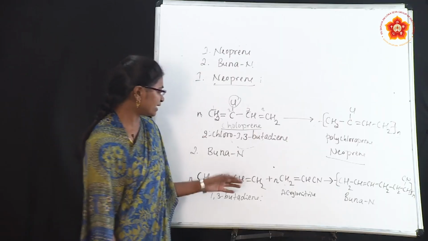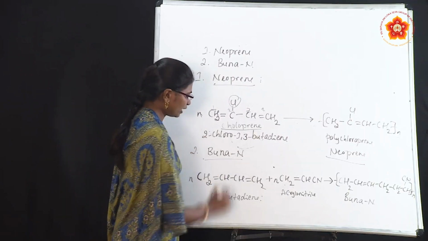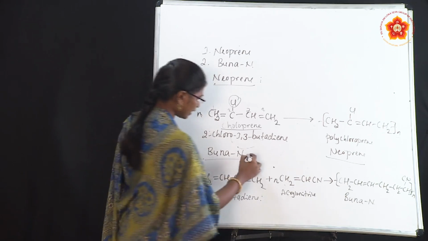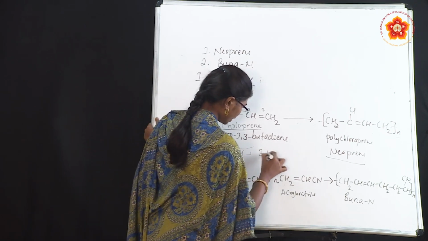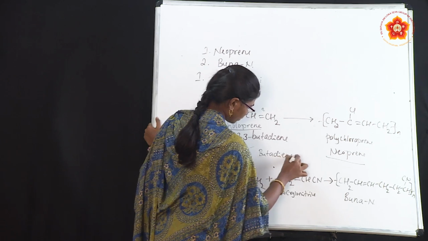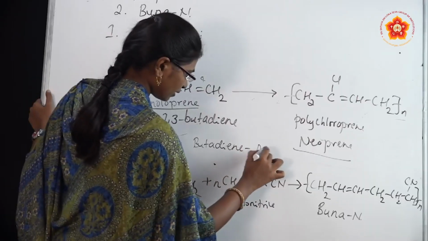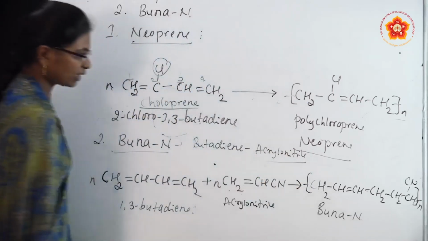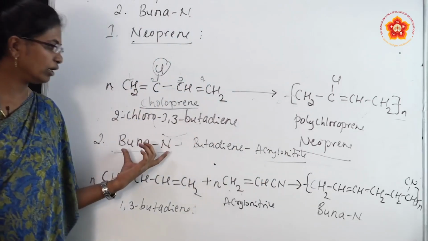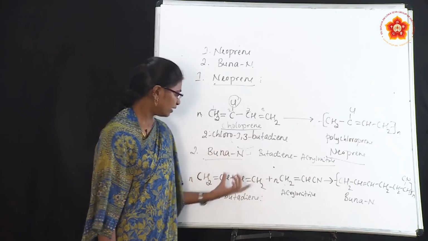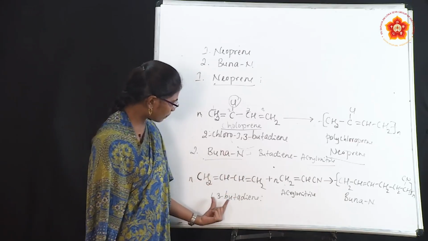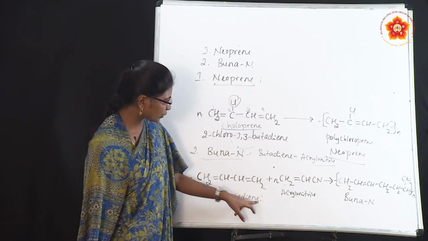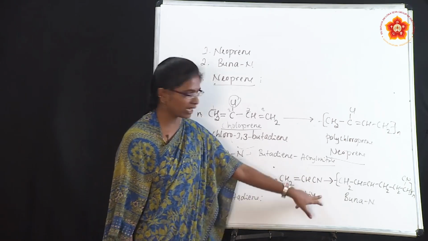So next one is Buna-N. Okay, Buna-N, that is the name from butadiene and acrylonitrile. Okay, so Buna-N we will prepare by taking 1,3-butadiene and acrylonitrile.